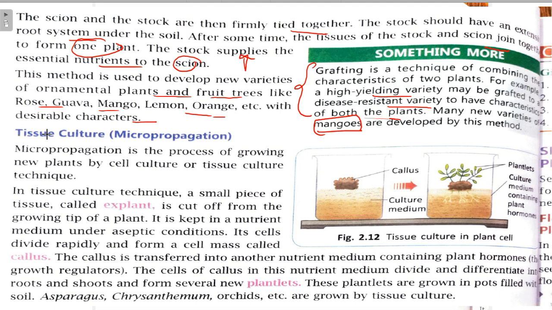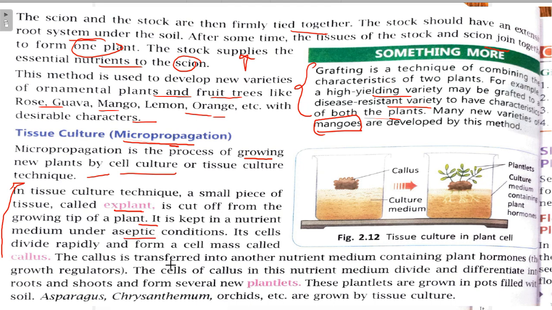The next method is tissue culture. It is also called micropropagation, right? Micropropagation or tissue culture is the process of growing new plants by cell culture. So what is this technique? Here the technique is given. In the tissue culture technique, a small piece of tissue called the explant is cut off from the growing tip of the plant. It is kept in a nutrient medium under aseptic condition.